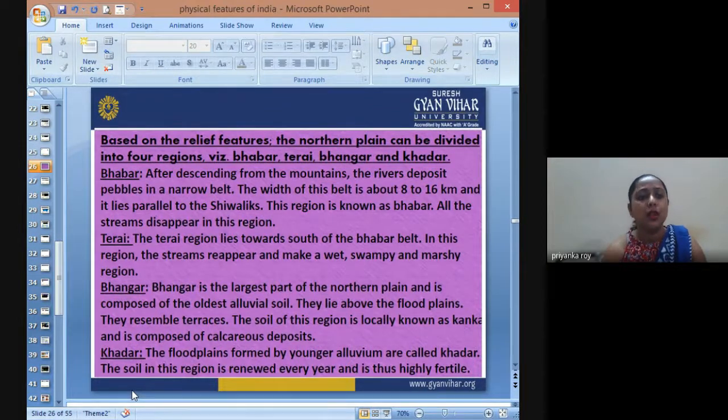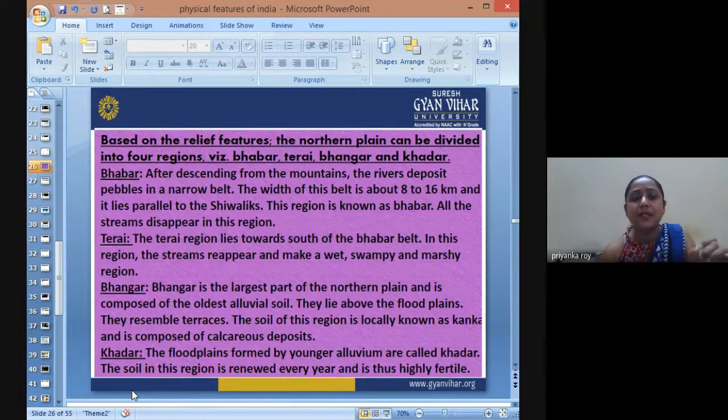Okay, so in the Bhabar region, after descending from the mountains, the rivers deposit pebbles in a narrow belt. The width of this belt ranges from 8 to 16 kilometers, and it runs parallel to the Shivalik range. This region is known as Bhabar.